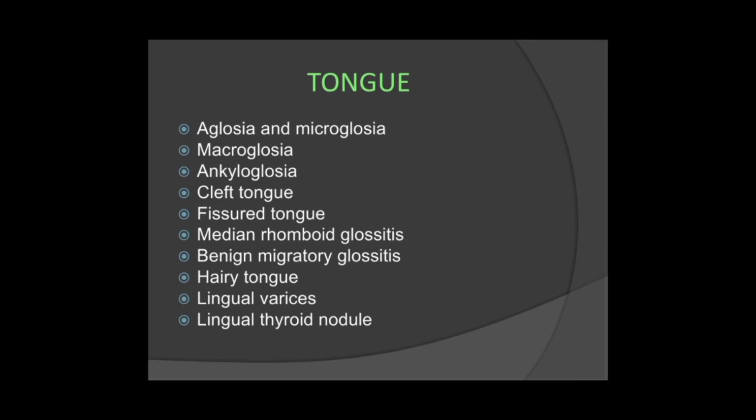Now I feel I don't need to break down all the terminologies and tell you what each term means, because you are mature enough now, having come from first year to second year to third year. Then ankyloglossia, cleft tongue, fissure tongue, median rhomboid glossitis, benign migratory glossitis, hairy tongue, lingual varices, and the lingual thyroid